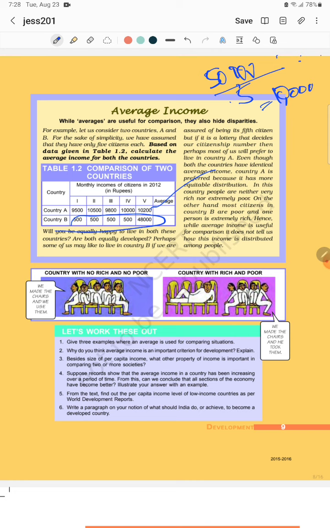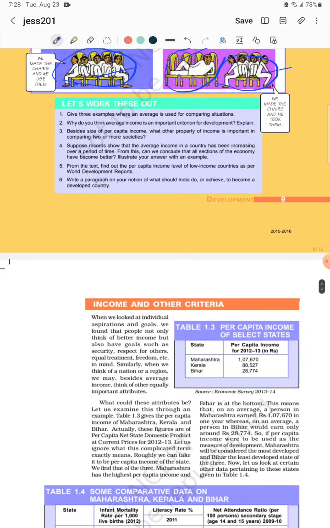Whereas in country B, you will find that one person's income is so much and another's income is so little. So for a developed country, we need equal distribution of income. Understood? Here you can see that in the country with rich and poor, one person enjoys so much wealth and property, whereas so many people have to adjust with little wealth and property. Whereas if you see the country with no rich and no poor, you can see a sign of a developed country. Here everyone has wealth and property in an equal manner. Okay.